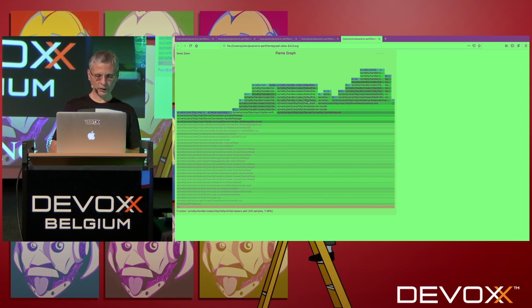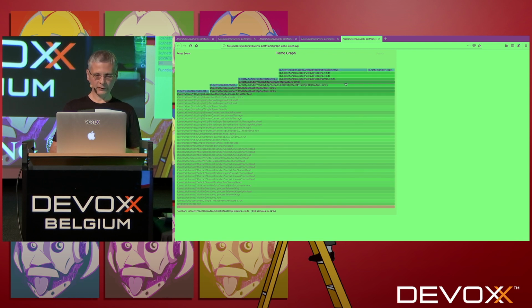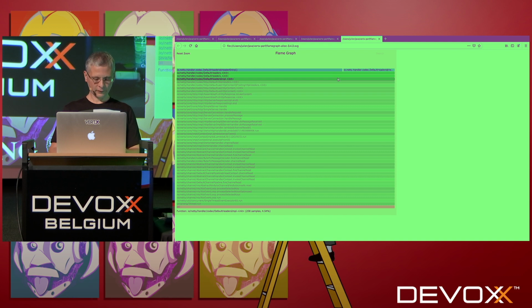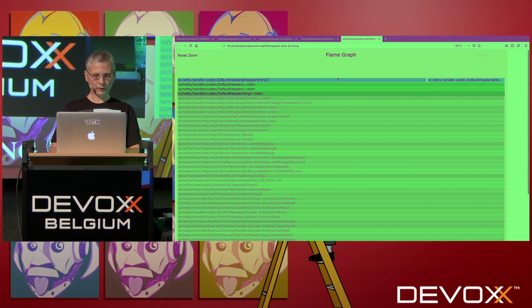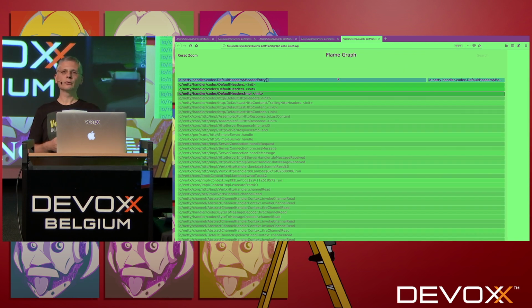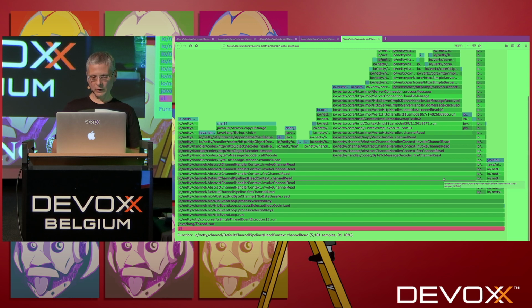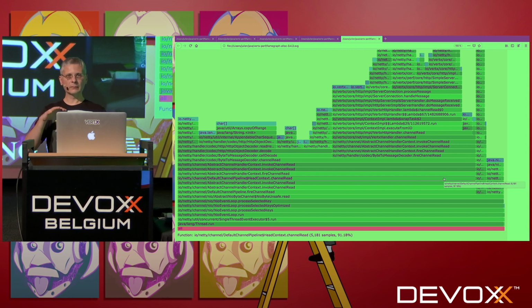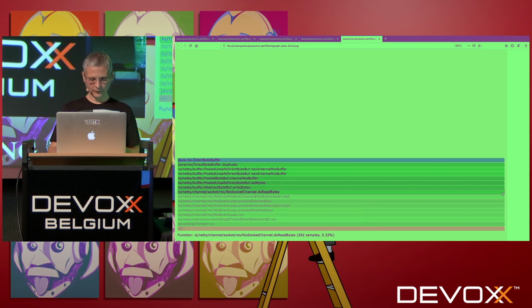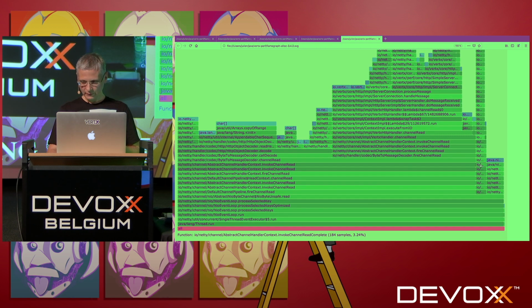For instance, if we look here, we can see that this part is Netty, and Netty here is allocating headers, and it's normal. If we don't do it, we don't have the header information, and the application cannot work. And if we go back, what we did is that this previous allocation hotspot, how we found it is that here we have this. No, it's not the right one. It's this one.